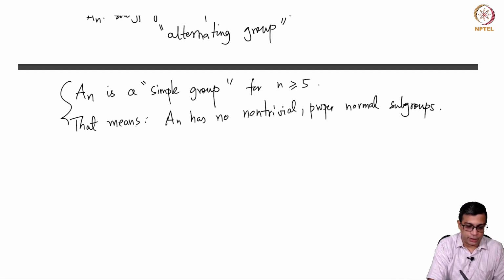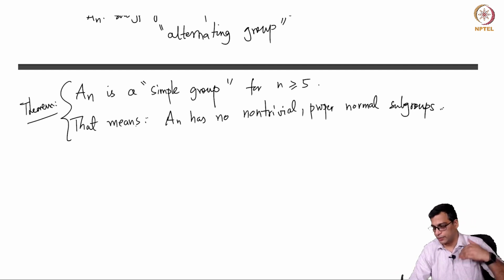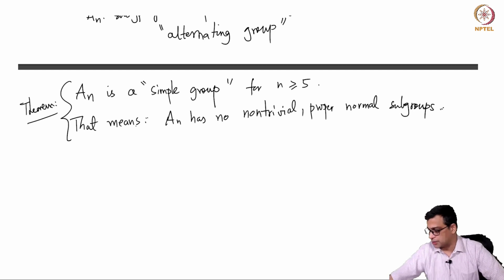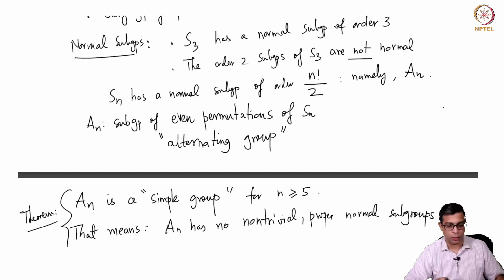This is a difficult fact. It is in fact a theorem, typically covered in any group theory course. You might recall the proof, but this is something we will use at the very end when we show that quintics in general cannot be solved by radicals. So these are some of the facts that I wanted to recall about groups.